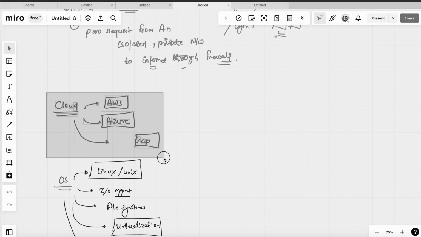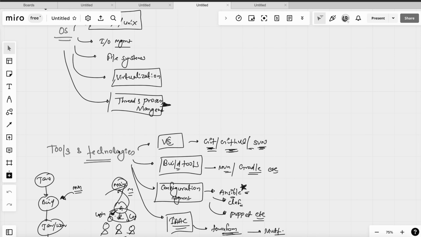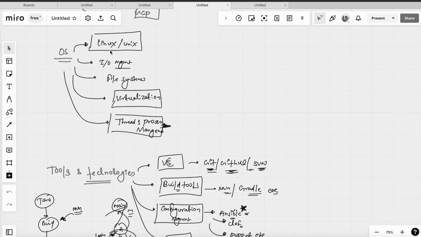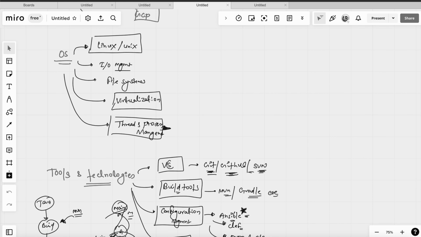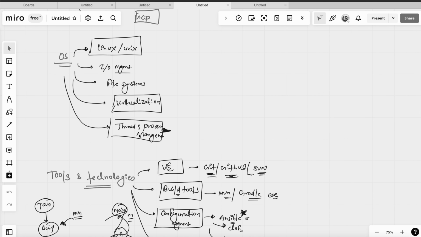We have seen the various clouds and which one cloud we have to select in order to get started with DevOps. And we have seen the operating system, the top operating systems and the relevant topics of operating systems. We have seen the definition and use cases as well.